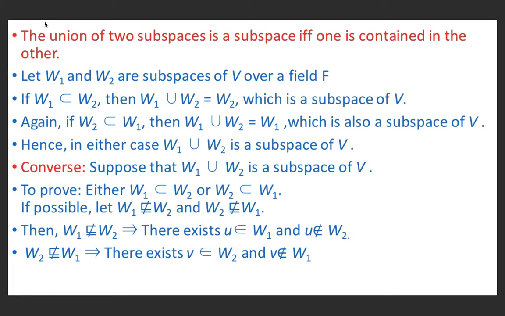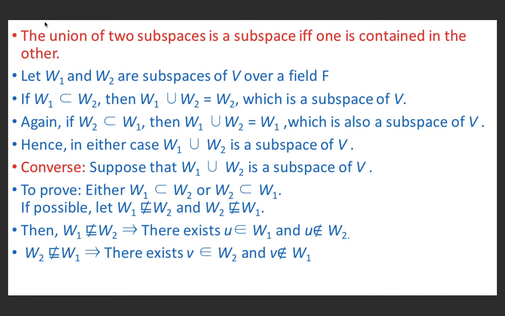If possible, let W1 not be a subset of W2 and W2 not be a subset of W1. If W1 is not a subset of W2, then there must exist some element u belonging to W1 which does not belong to W2.